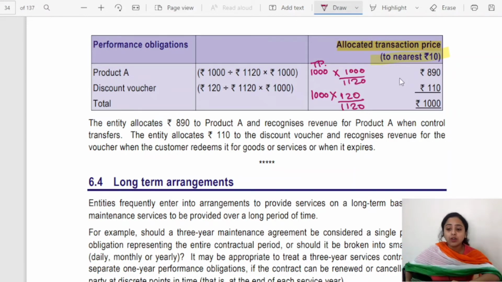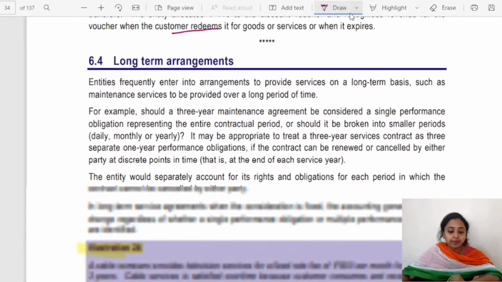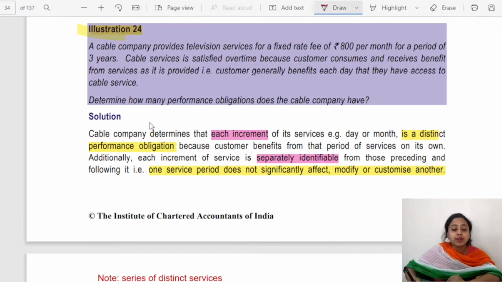That's how 890 goes to product A and recognize revenue for product A when control transfers. The entity allocates rupees 110 to discount voucher and recognizes revenue for the voucher when the customer actually redeems the voucher.